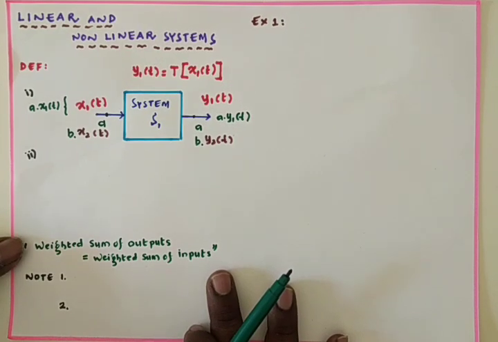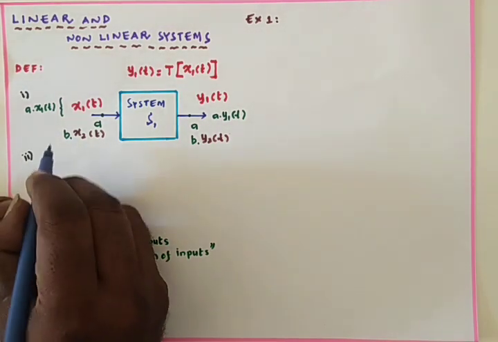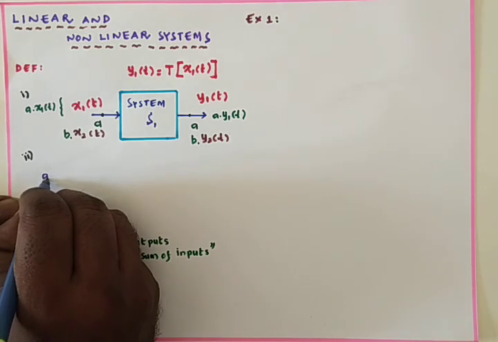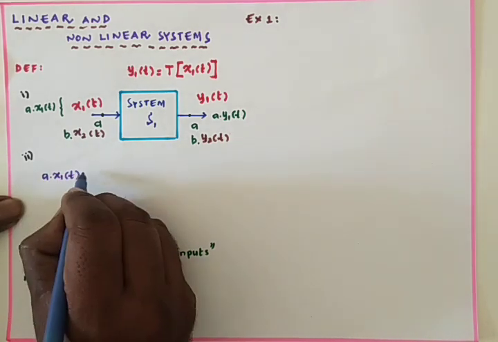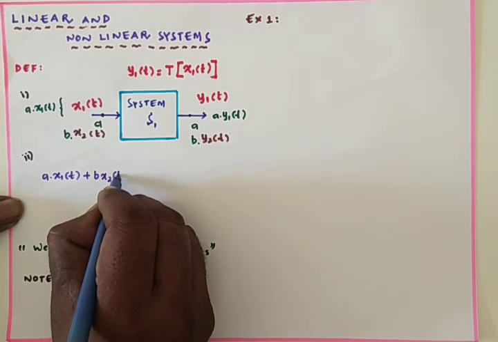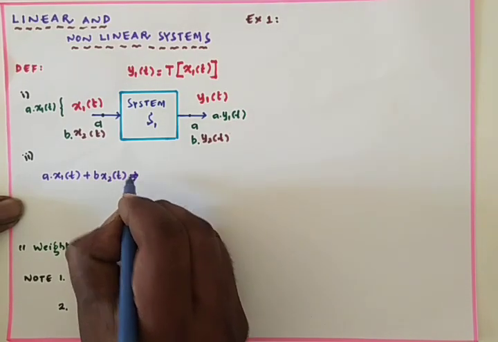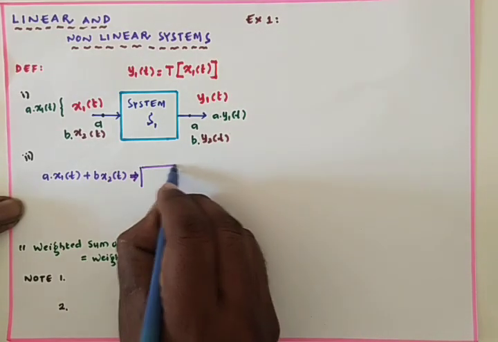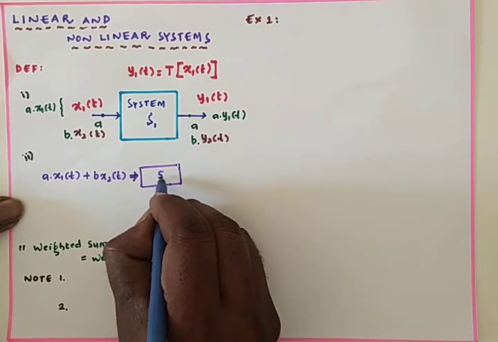Now we are applying both the inputs, adding them, as a single input. The first input is a·x1(t), and the next input is b·x2(t). This is applied as an input to a system. The system name is S1 now.